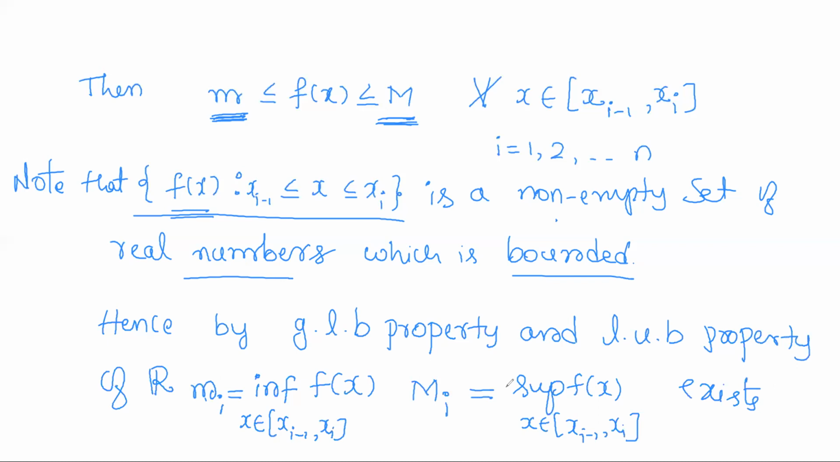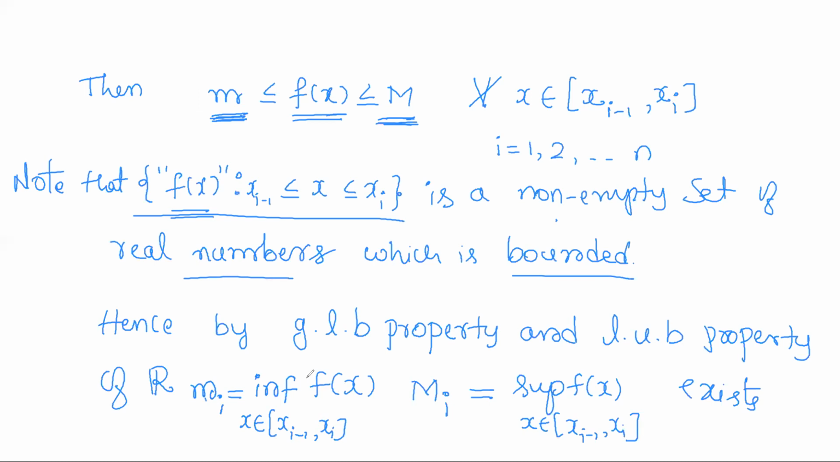Now, m_i is the infimum, which means it is the greatest lower bound. So m_i is the greatest lower bound for all these numbers. But m is a lower bound for all these numbers. So m is a lower bound and m_i is the greatest lower bound. So what will be the relation? Any lower bound will be less than or equal to the greatest lower bound.